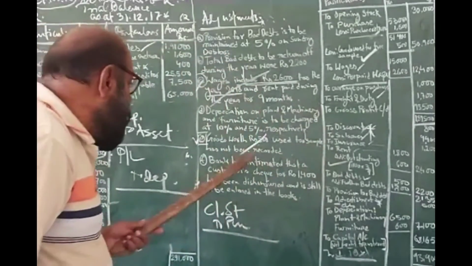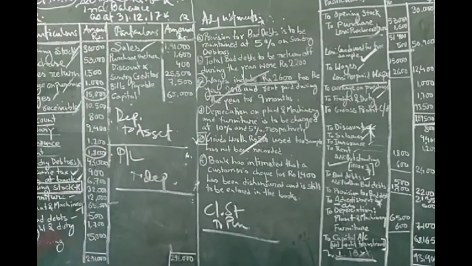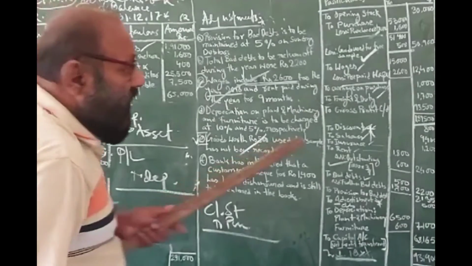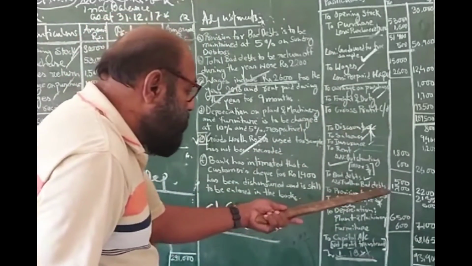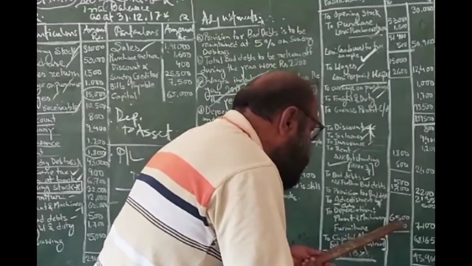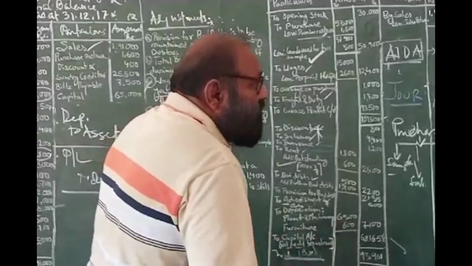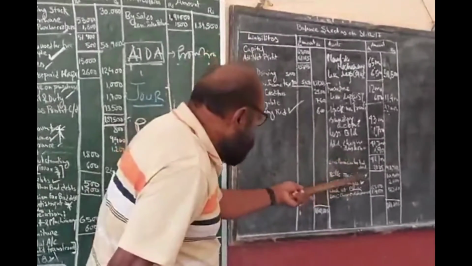You see, depreciation on plant and machinery. What is the amount of plant and machinery? Plant and machinery is 65,000. So what would be the depreciation on plant and machinery? 10% of 65,000 is 6,500. And that amount has been deducted from plant and machinery in the balance sheet.